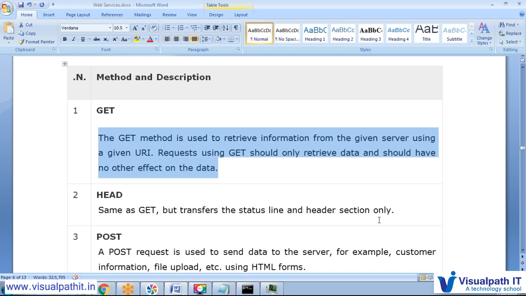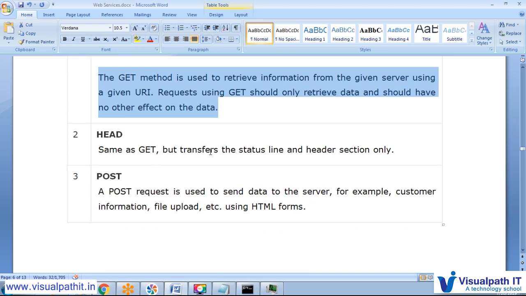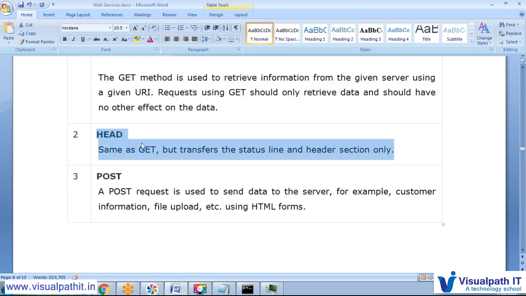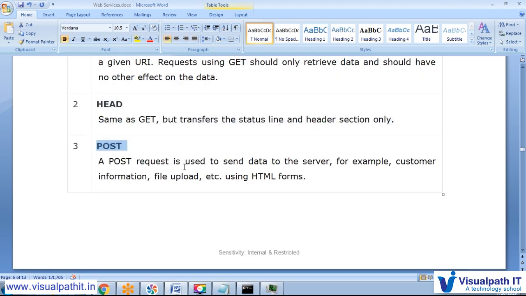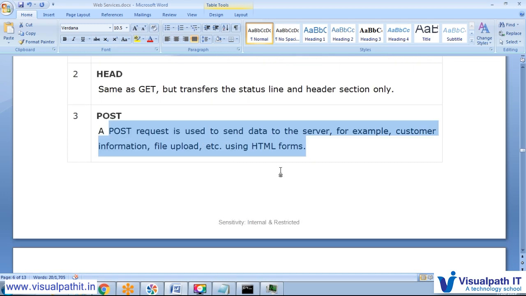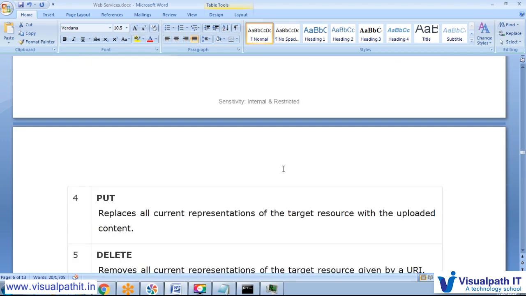For example, I send employee with the ID 1. We just need information related to the particular employee whose ID is 1. Again, HEAD is the same as GET, but it transfers the status line and header section only, it does not have a body section. POST: a POST request is used to send data to the server, for example customer information, file update, etc. So if we would like to update something that is already there, then we can use POST. For example, employee 1 is already there, and I would like to change his mobile number, then we can send it via POST.